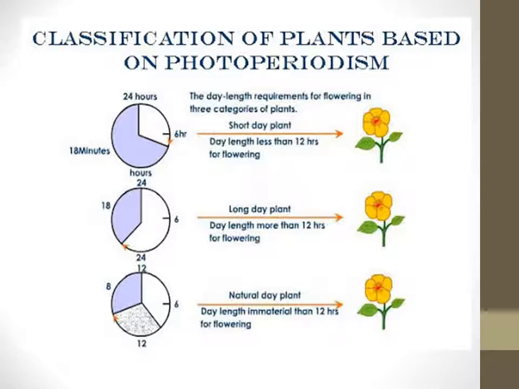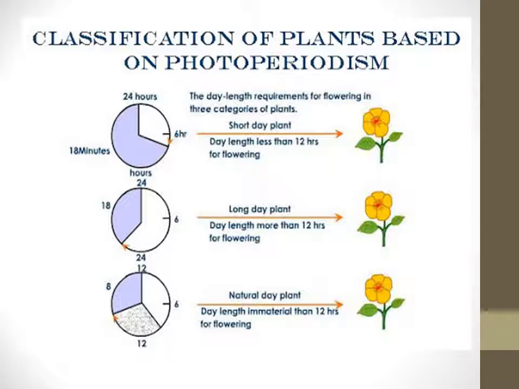Flowering in some plants occurs only in the presence of critical daylight, and this is called photoperiodism. On your screen, I have shown you different types of photoperiodism. Photoperiodism is when the plant is exposed to light. Now, how much duration? For some flowers, you have seen that they blossom in the summers. For some flowers, you will see that they blossom in winters. The flowers that blossom in winter are the short day plants.